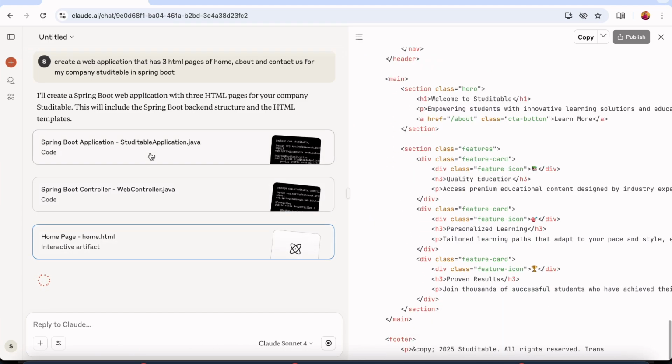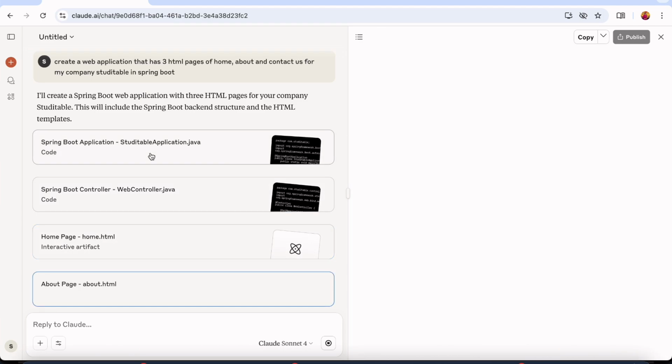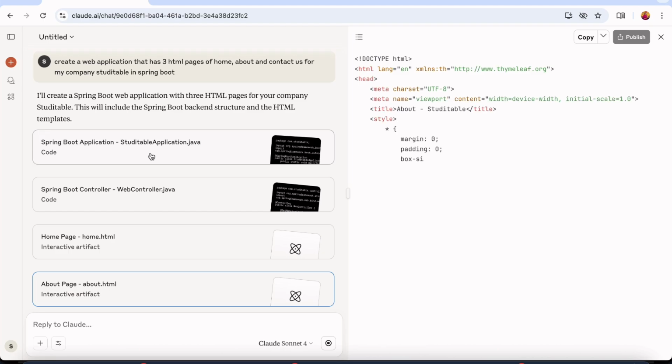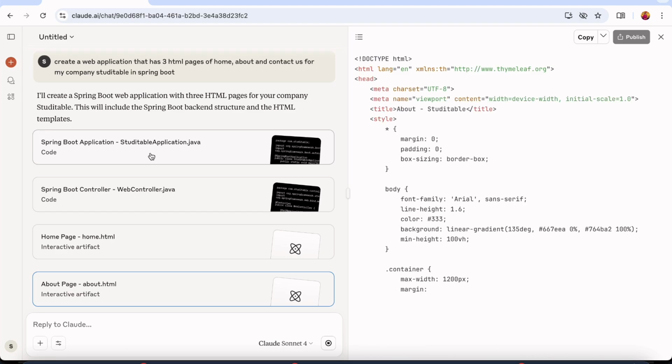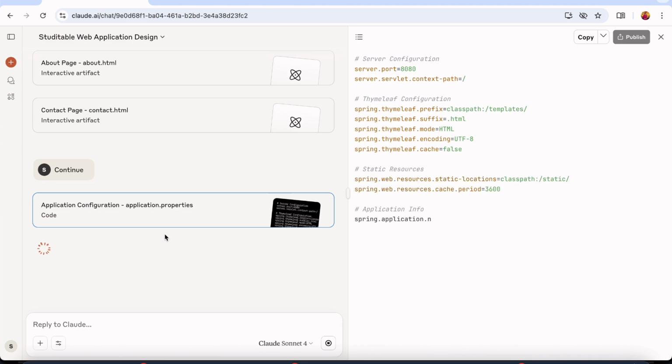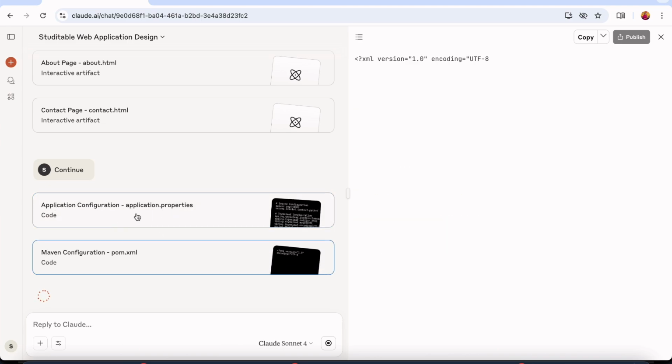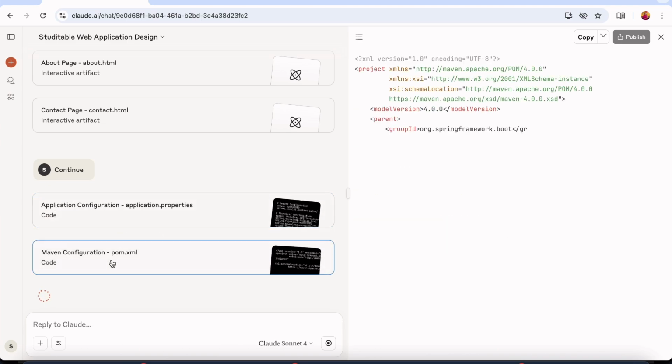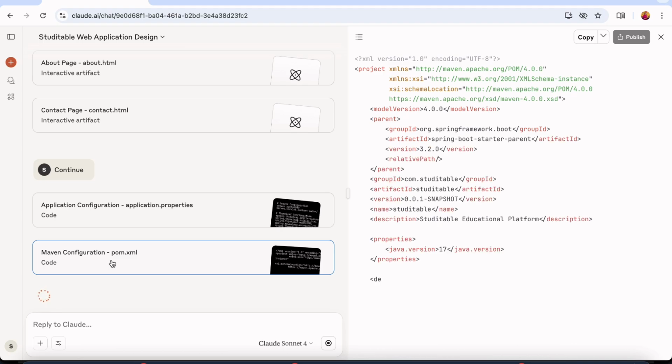It is still being generated, and this will also give me the application.properties, the configuration in pom.xml, that is, what we have to include as dependencies.